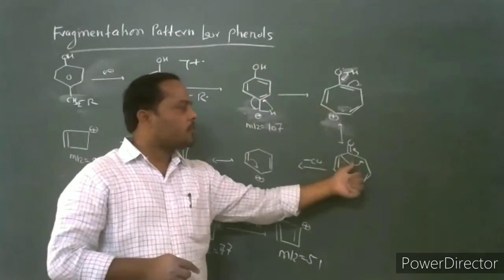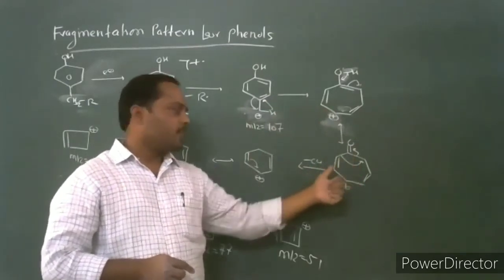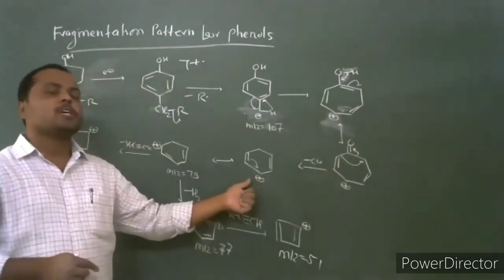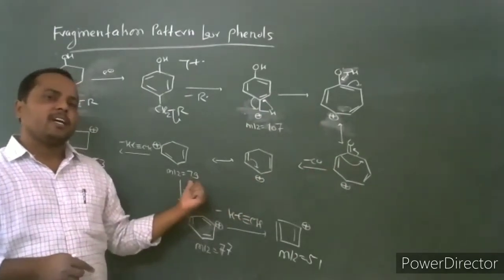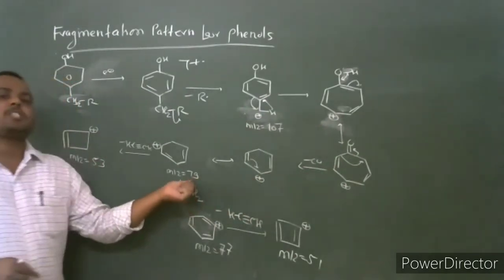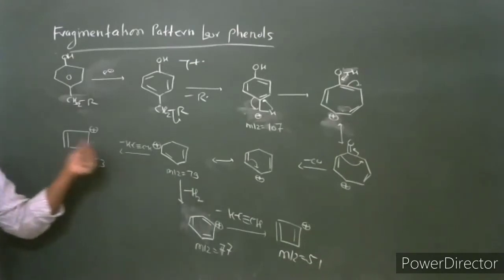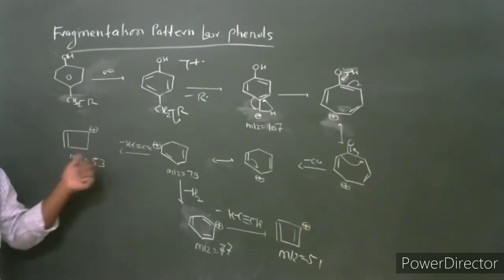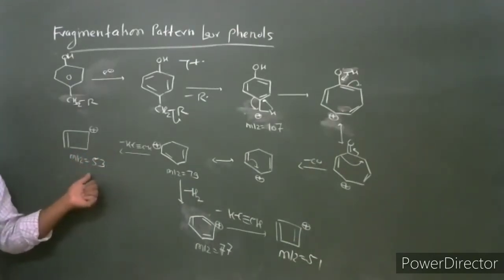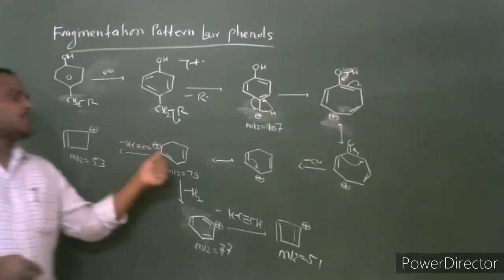This hydroxytropylium ion undergoes rearrangement and further loss of carbon monoxide to produce the cyclohexadienyl cation at mass to charge ratio 79. The cyclohexadienyl cation undergoes loss of acetylene to produce a fragment at mass to charge ratio 53.